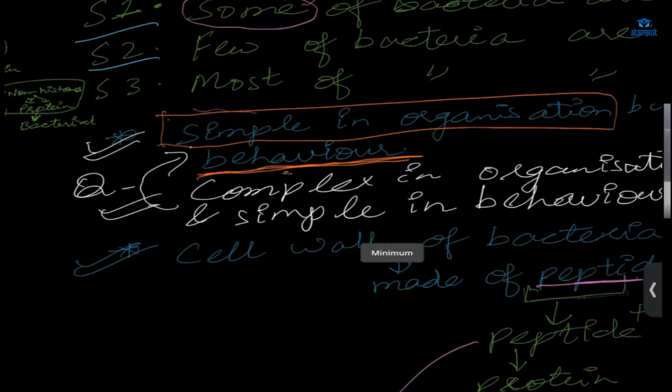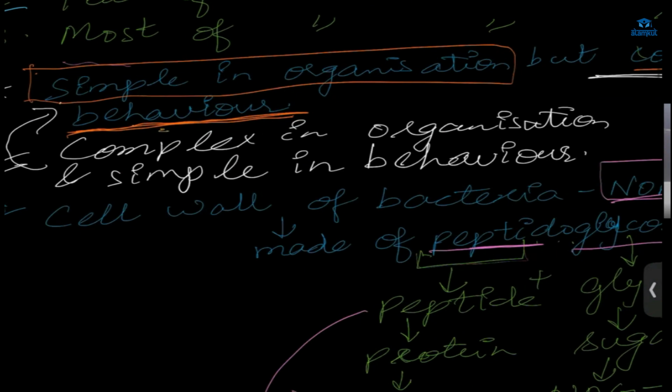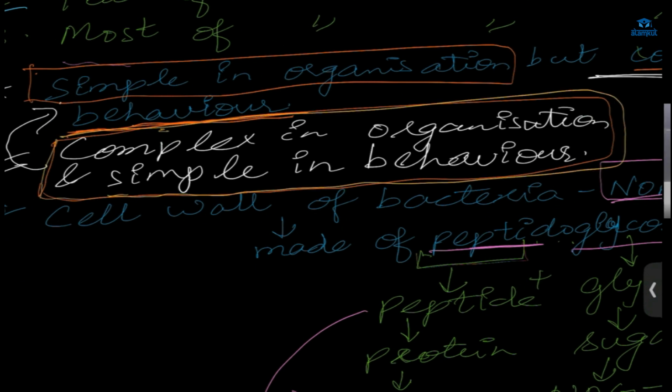Got it? So if the question is given, complex in organization, simple in behavior, is this statement correct? See that statement again and tell me. Ma'am, it's not correct because they're not simple in behavior. Yes, they have interchanged only one word.